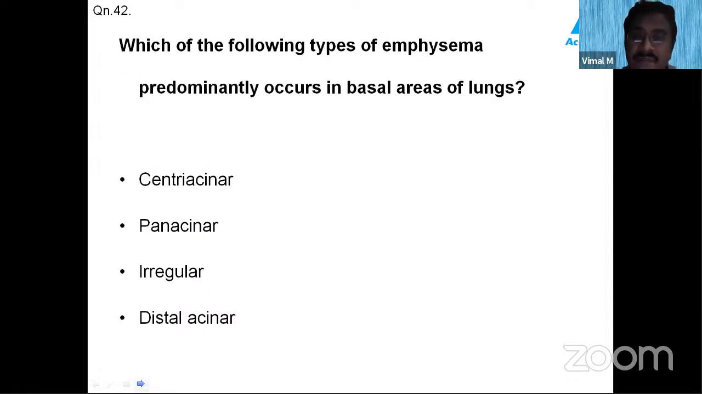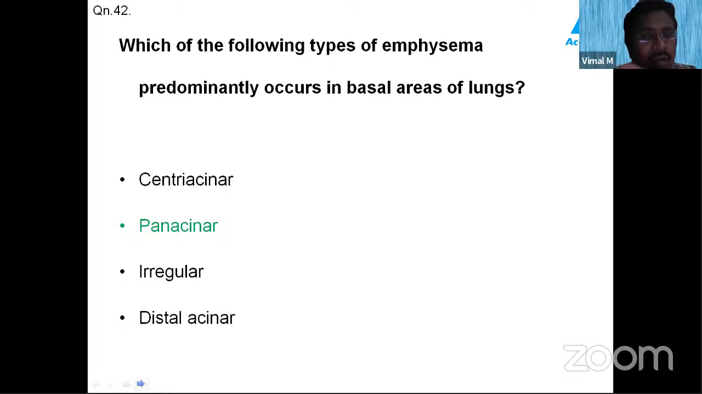The type of emphysema which predominantly occurs in the basal area of the lung is pan-acinar emphysema. Okay, so what happens in irregular emphysema? In irregular emphysema, the dilatation is irregular. You cannot say that here the respiratory bronchiole is affected, here the alveolar duct is affected. You can't particularly delineate which area of the lung is affected. So it is an irregular dilatation.